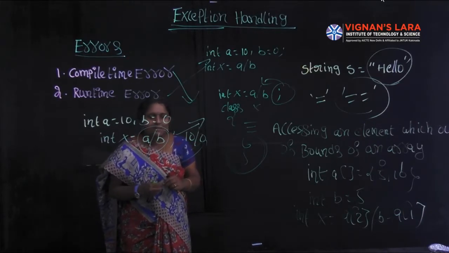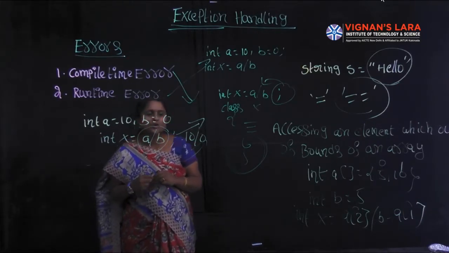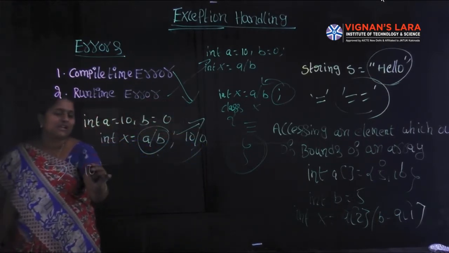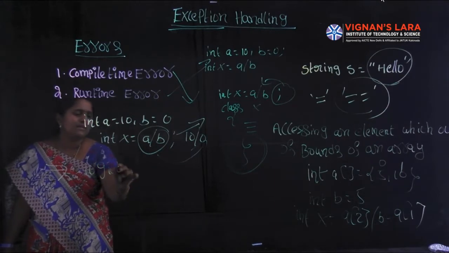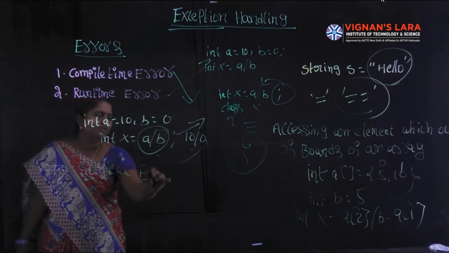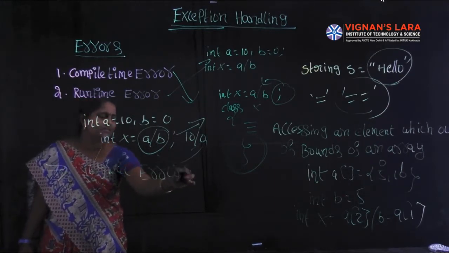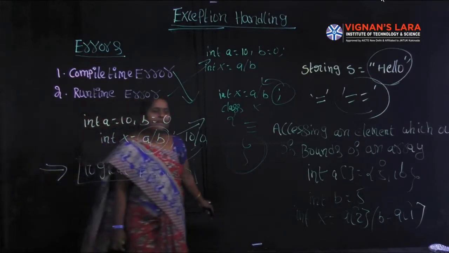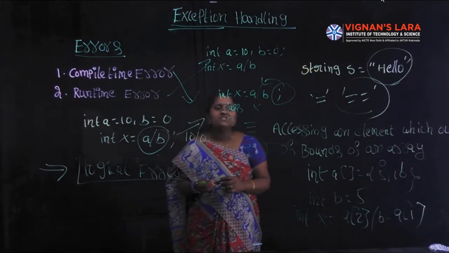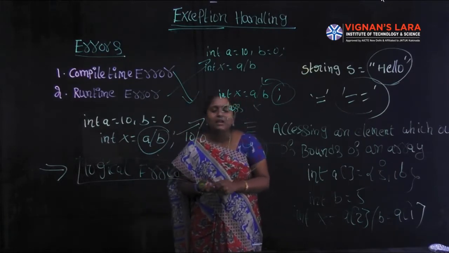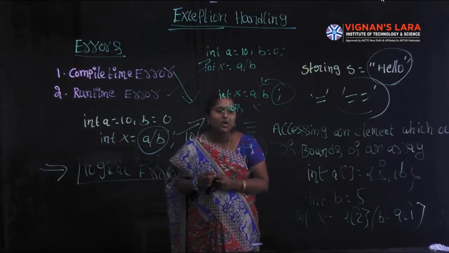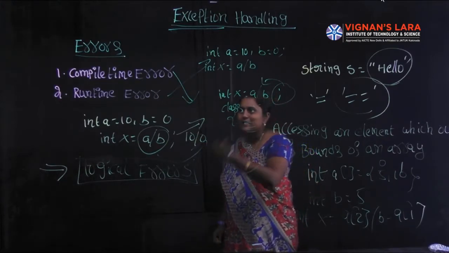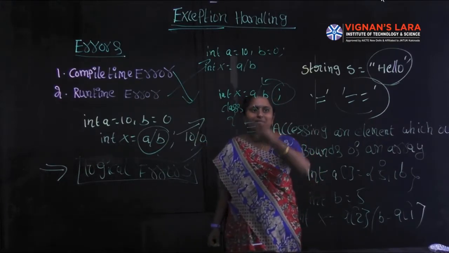Next one, runtime errors may also occur because of logical errors. So what is a logical error? Any wrong logic which leads to a wrong output could be called a logical error. So runtime errors may also occur because of logical errors.